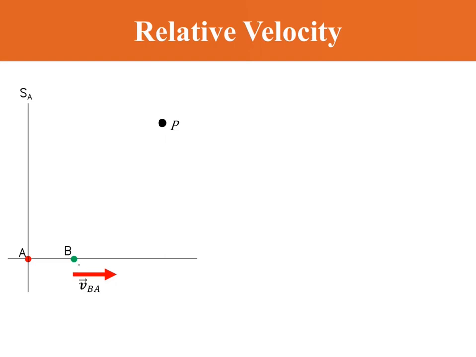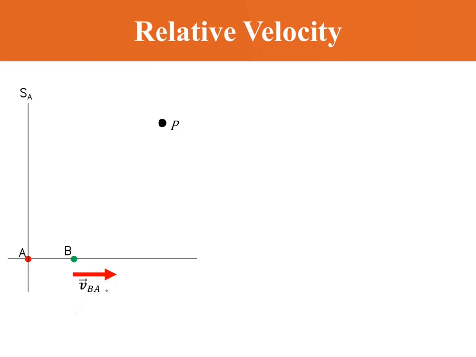Observer B is moving to the right with a speed of V. How do we read this notation? This is the speed of B relative to A, which means the speed of B as being seen by A. The first word is the speed, and the second part is "relative to", or "as seen by". So this is the speed of B relative to A, or in other words, the speed of B as being seen by A.